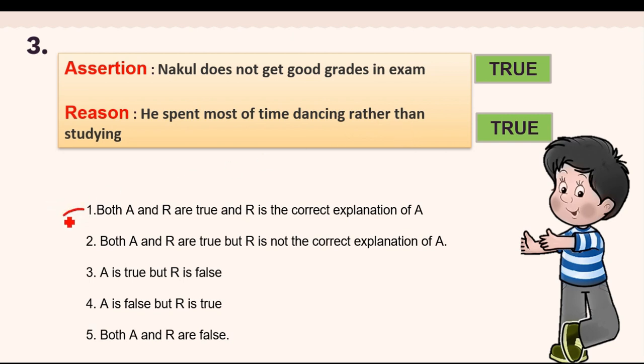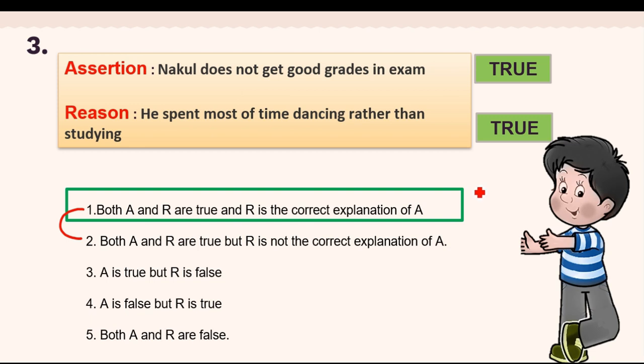So out of these two options, we have to find out which option is applicable. So please see here the reason. Is reason right for assertion or not? Nakul does not get good grades because he spent most of the time dancing rather than studying. So this reason is the correct explanation of A. It is because of this that Nakul is not able to get good grades in exam. So here the correct answer is both A and R are true, and R is the correct explanation of A.